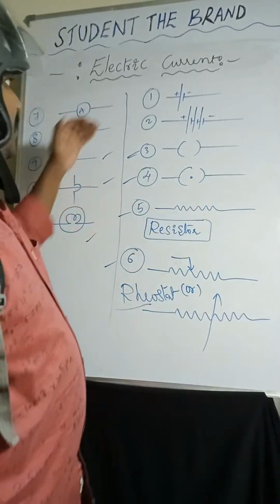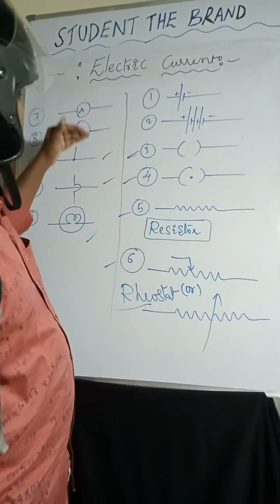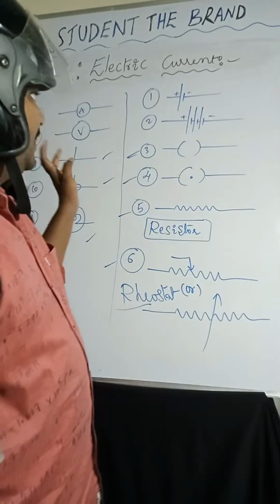So: cell, battery, open switch, close switch, resistor, rheostat, ammeter, voltmeter, wire joining, wire crossing, and bulb. Okay, so these are the electrical appliances.